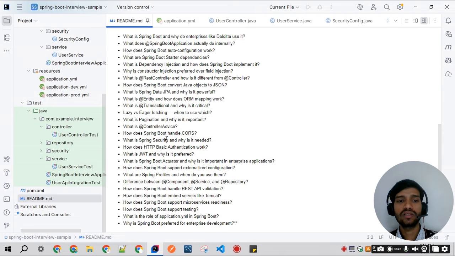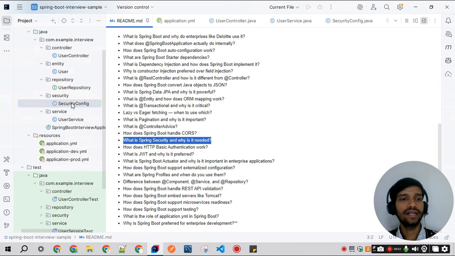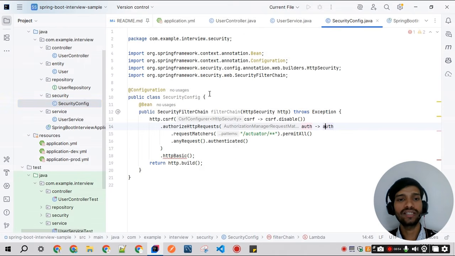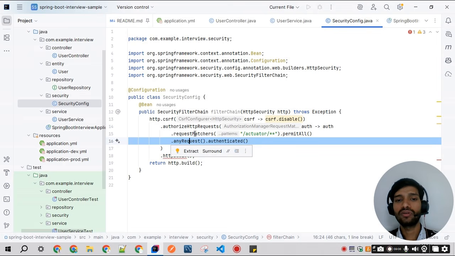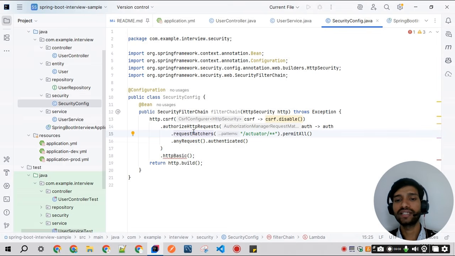Then, what is Spring Security and why is it needed? If we create any application, it is definitely required to secure it. So we can create different configuration classes, annotate them with @Configuration, and create different filter chains. Depending on which API we can allow without any access, and which API we don't allow and which needs authentication.